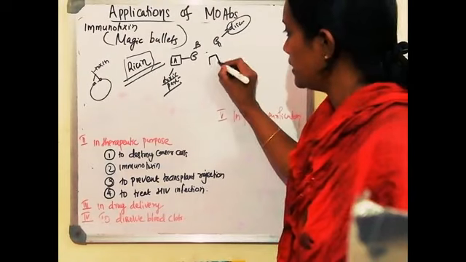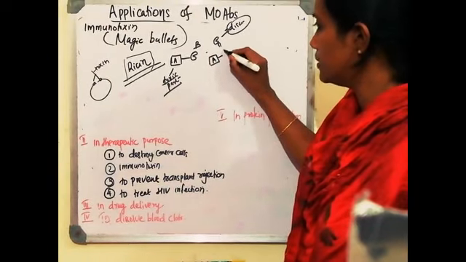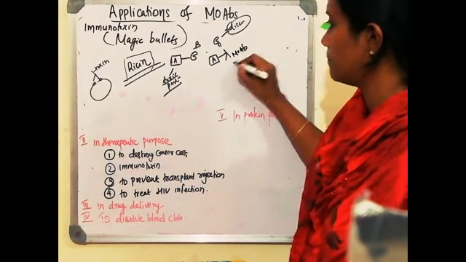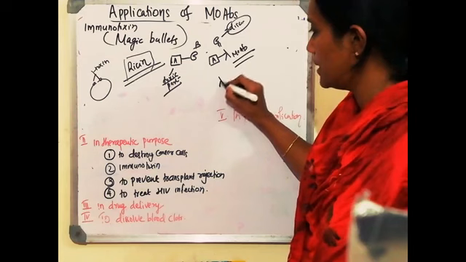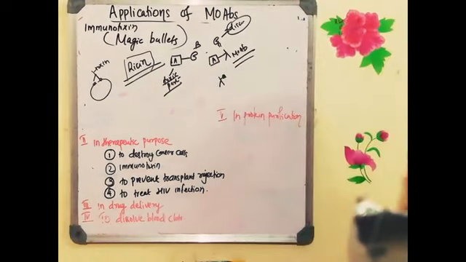A is retained. Why is A retained? Because that is the toxic part. This will be linked to the monoclonal antibody. So this structure will be like this: a monoclonal antibody which is linked with the toxin, which is derived from the castor plant.